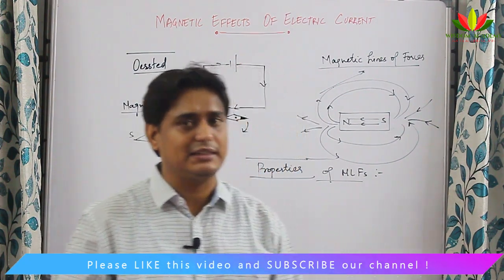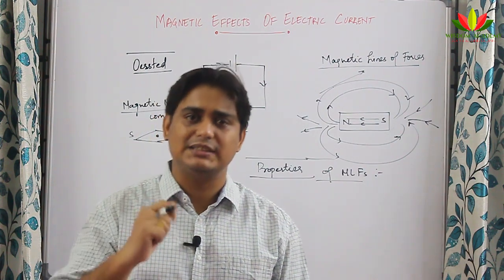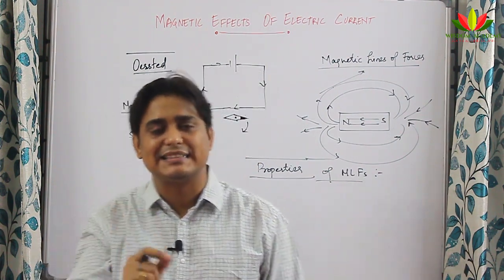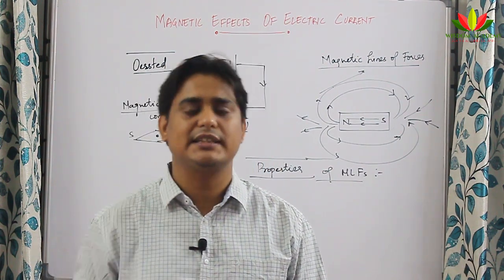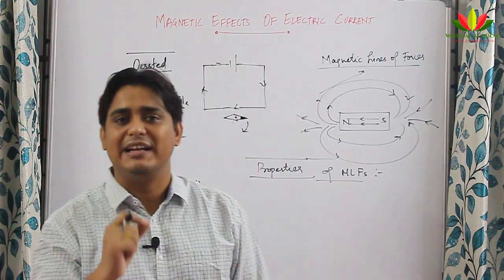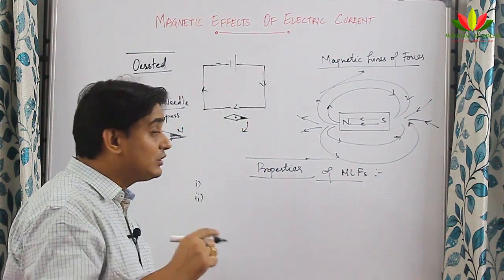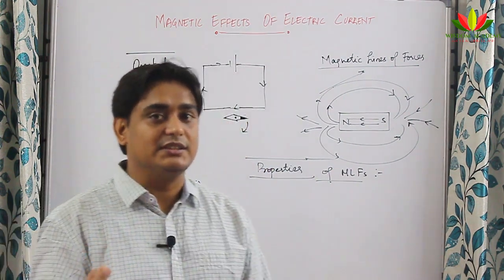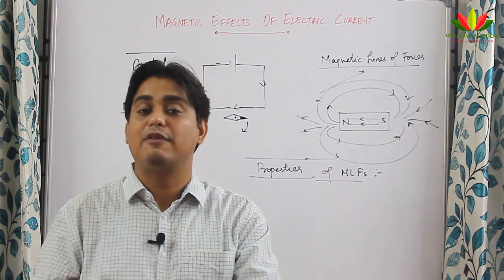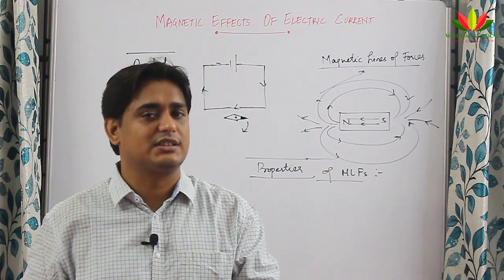Third point you can write, no two magnetic lines of force will intersect each other. I will repeat once again, no two magnetic lines of force will intersect each other. Very important property. Now some people may ask in the examination, this question itself separately for 1 mark, why do magnetic lines of force never intersect each other?